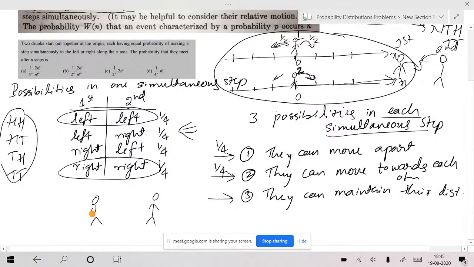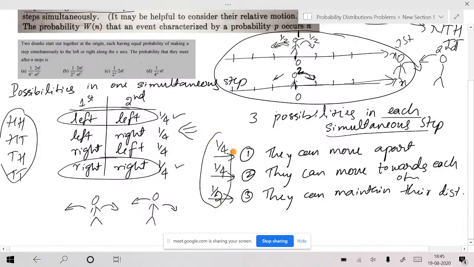If the first person also takes a step to the right, the second person also takes a step to the right, then they maintain the same distance. Suppose the first person takes a step to the left and the second also takes the same step to the left, so again they maintain the same distance. That's why the probability that they maintain the same distance is the addition of these two, that's equal to 1 by 4 plus 1 by 4, that's equal to 1 by 2.